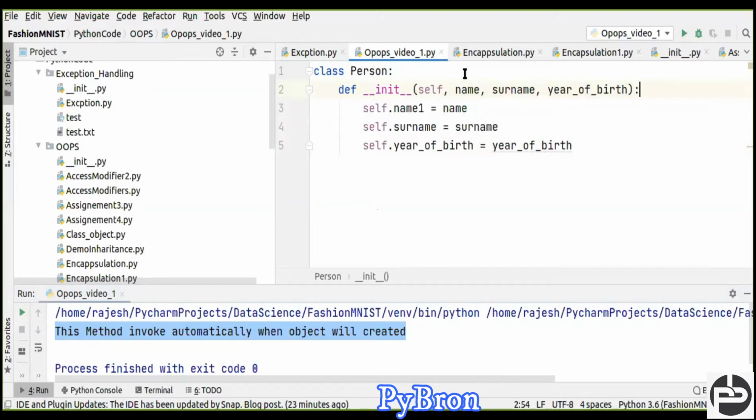You have to be focused on my words. Whenever you create a parameterized constructor, the default constructor will not be called automatically. But when you are not creating a parameterized constructor, in that situation the default constructor will get called automatically. Just before this program we had seen this, right?